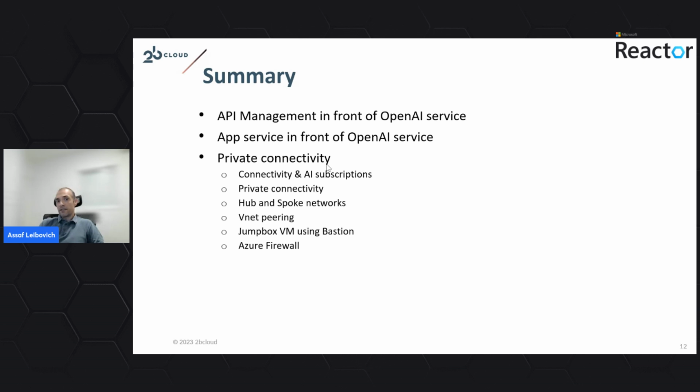In this demo, we reviewed two use cases that are ideas for implementation as part of the OpenAI landing zone environment. We want to implement an API management in front of the OpenAI service. Using API management allows us to implement subjects such as rate limits, IP whitelisting, and a policy to control the request and the response.